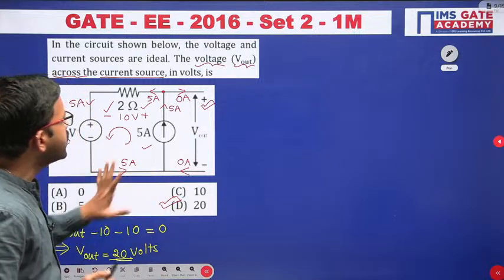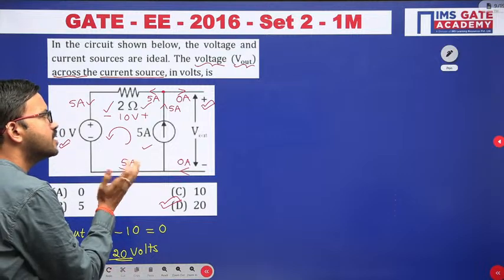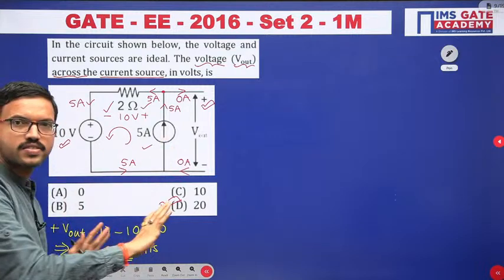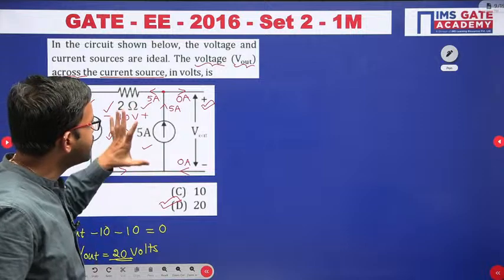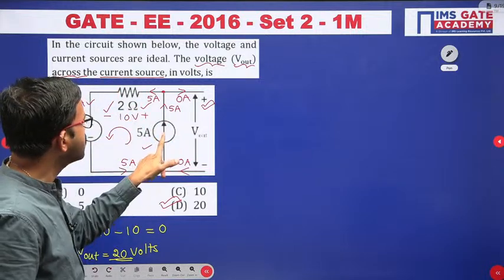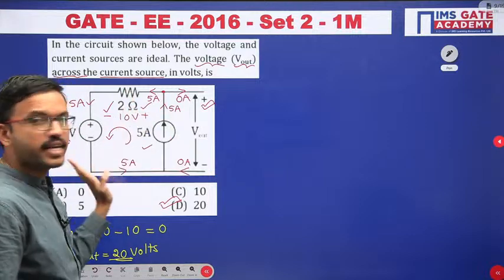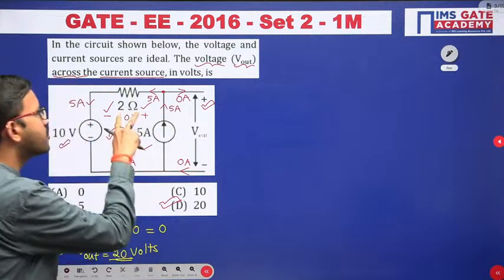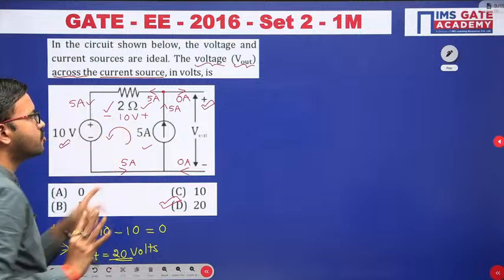Here, for understanding purposes, I have written the KVL equation like this. But once you understand that these three elements are connected in series, and this 5 ampere current is represented like this, then by using Ohm's law we have represented the voltage here.